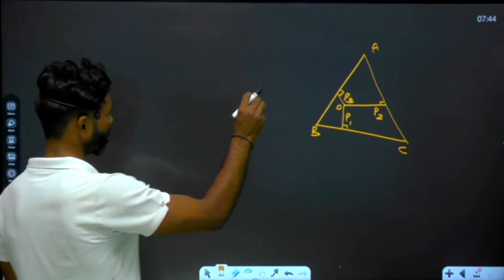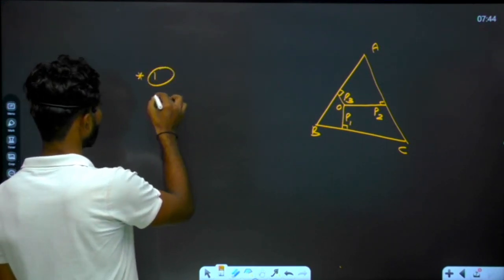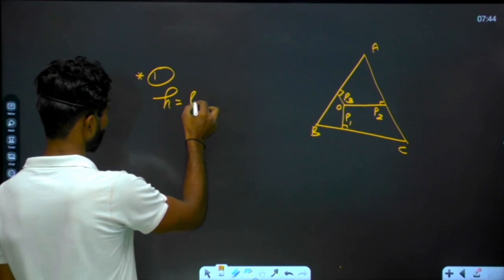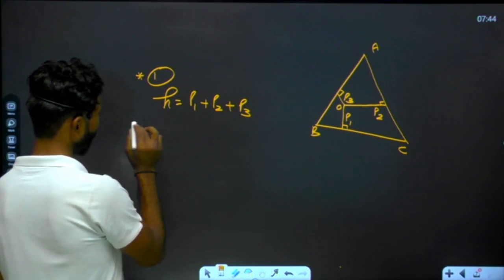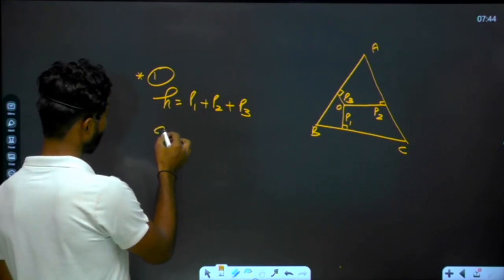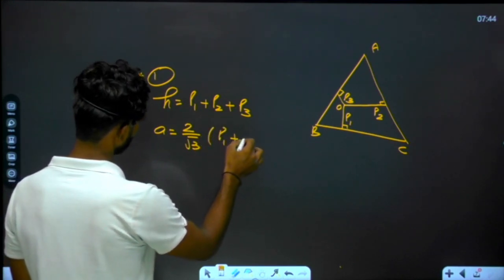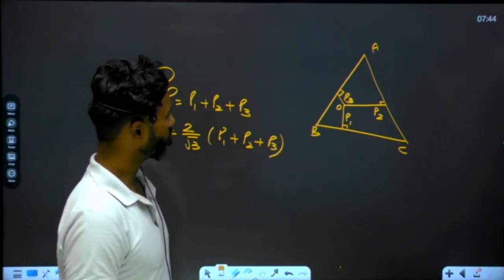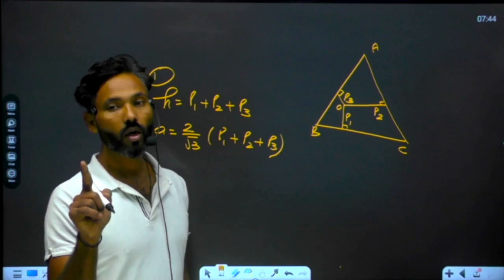So when this condition is provided and you have to calculate height, the first concept says that height will be equal to the sum of all these three perpendiculars. So height will be equal to P1 plus P2 plus P3. This is the height. And if the examiner asks you to calculate the length of the side, the length of the side will be equal to 2 by root 3 times (P1 plus P2 plus P3). Understand that? These are quite basic and important concepts, and important only for an equilateral triangle.